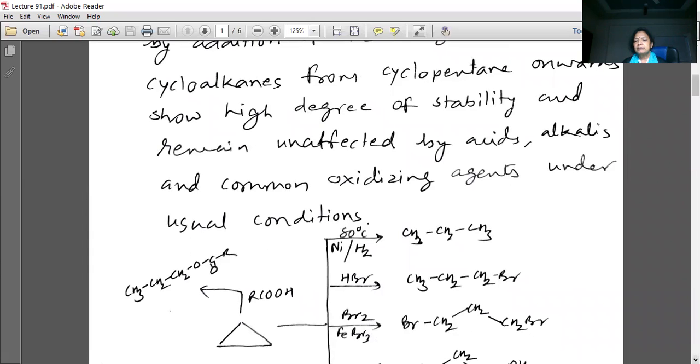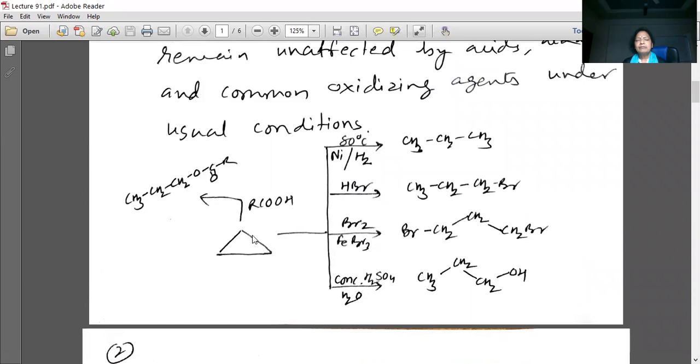In lower cycloalkanes, for example cyclopropane, we can do electrophilic addition reactions. See here, cyclopropane can add hydrogen in presence of nickel at 80 degree centigrade, giving normal propane. Addition of HBr will give 1-bromopropane.